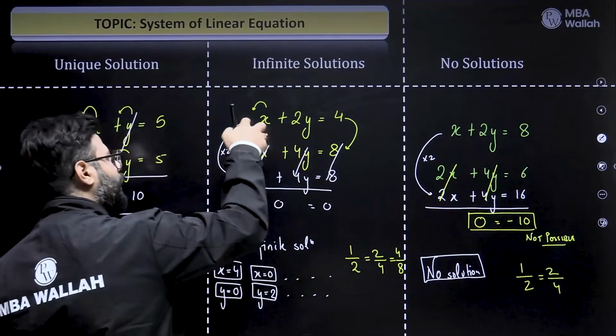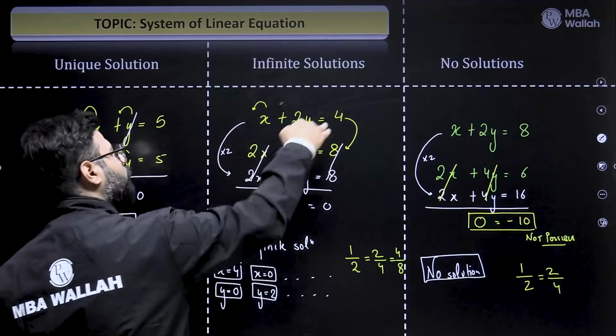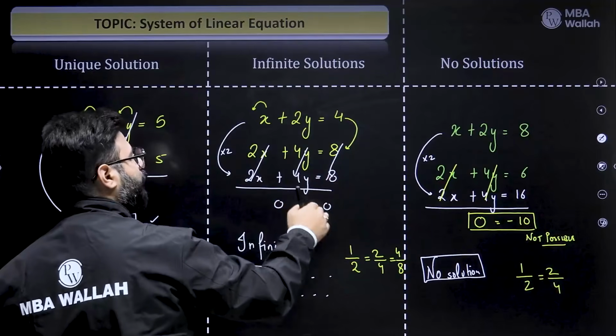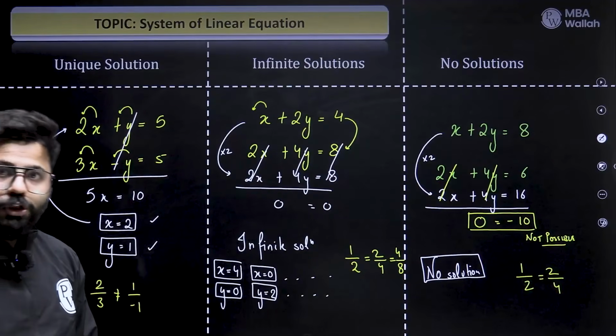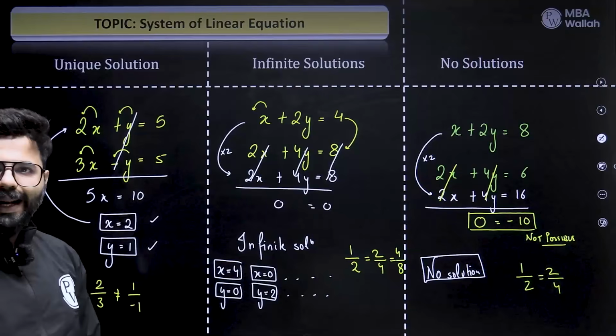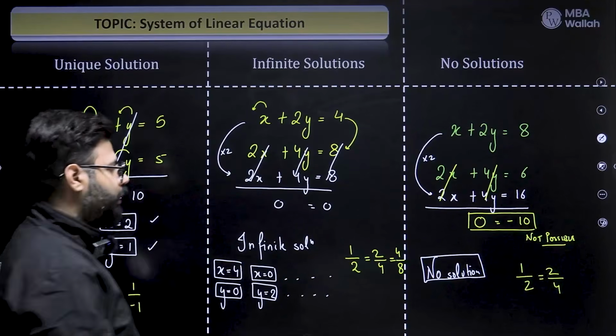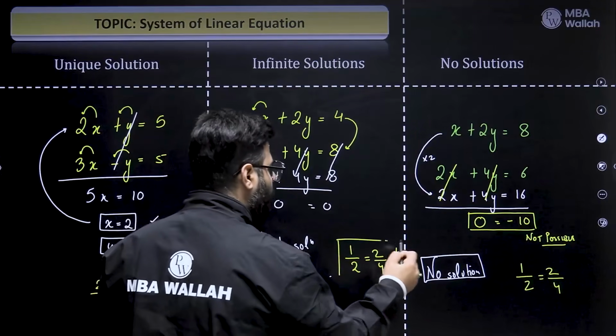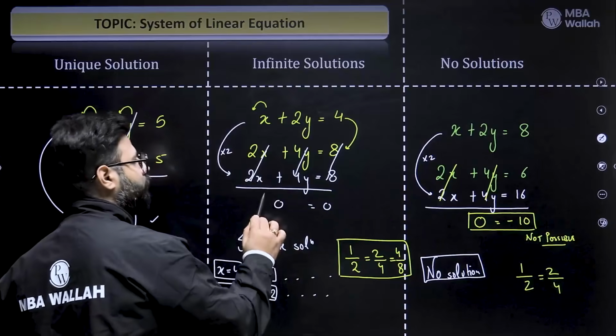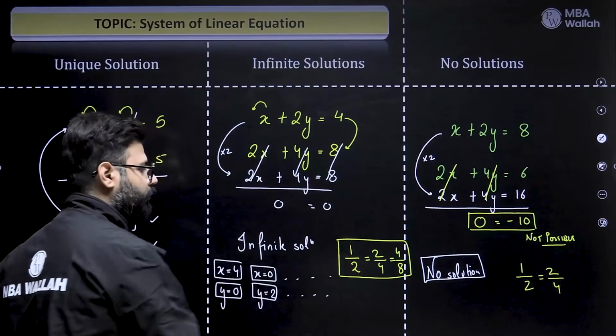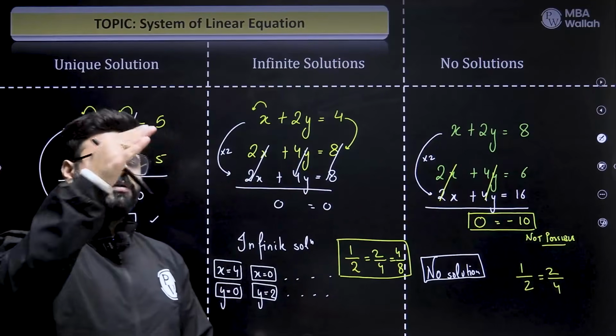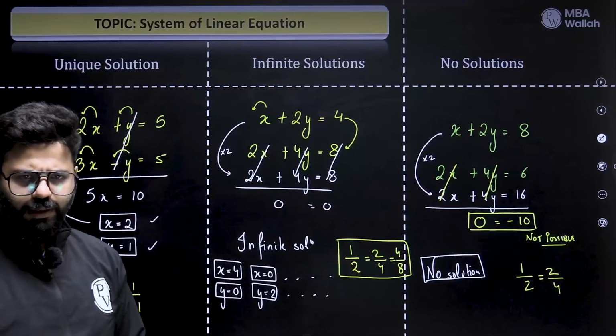So if you multiplied that ratio, all of them become equal. And you subtract, you get a 0 equal to 0. That's the logic behind it. So nothing to be crammed now, right? The equation becomes entirely the same when all the respective coefficients and constants give you the same ratio. That means nothing. You have just multiplied the equation with that ratio.